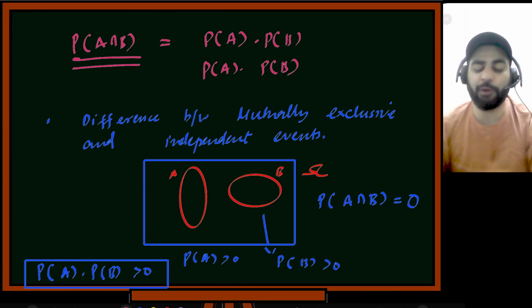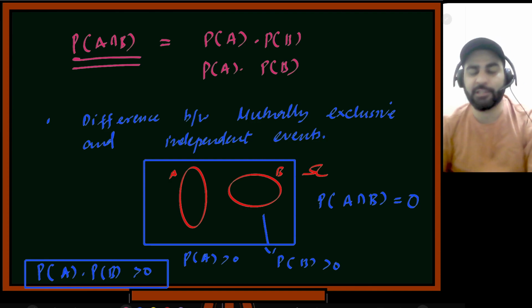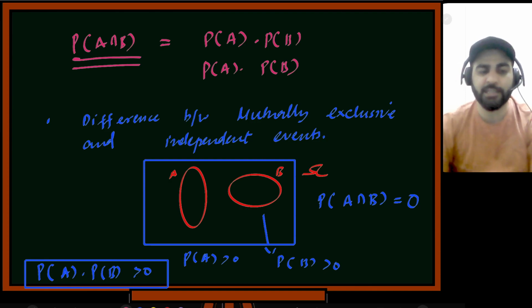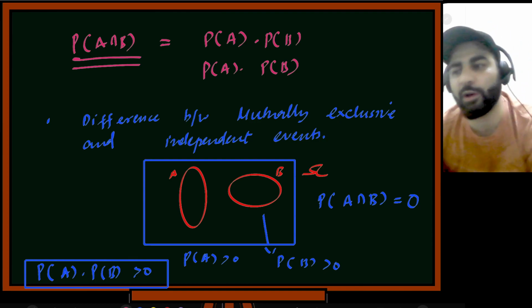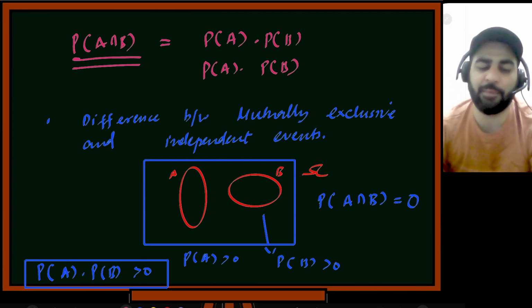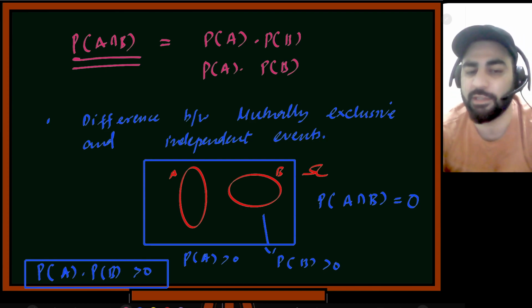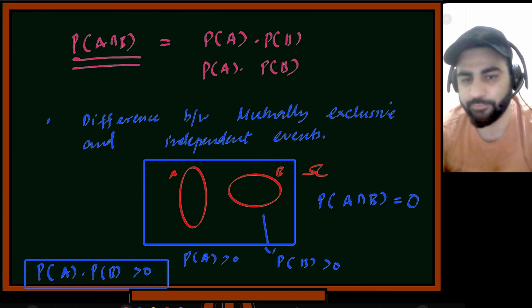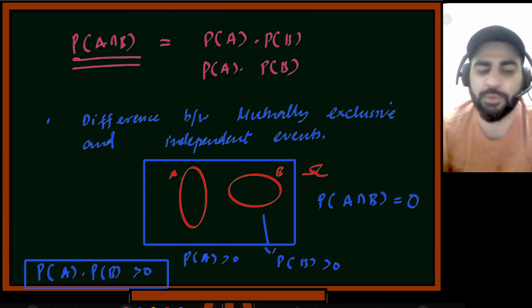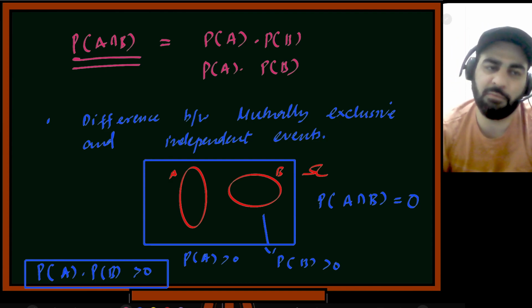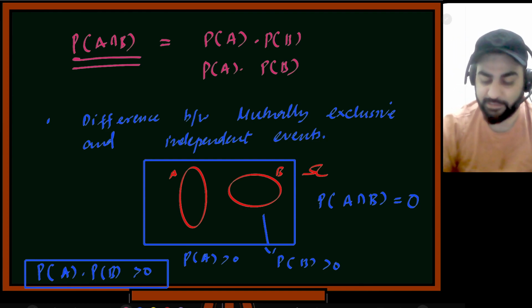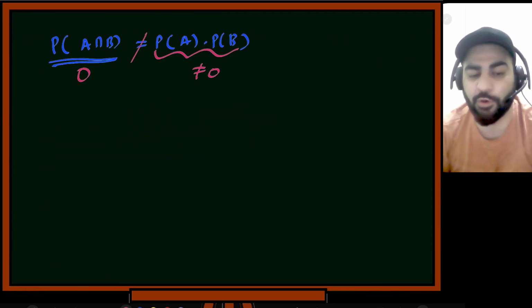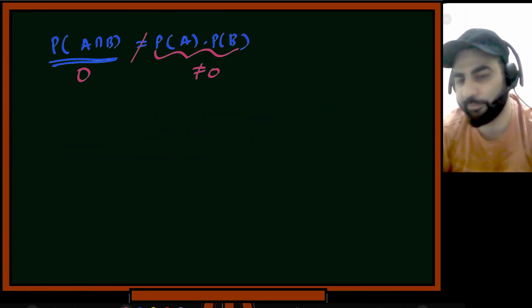Okay. So how many of you understood the difference between mutually exclusive and independent events? Mutually exclusive just means that there is no common element between them. An independent event means that one event is not affecting the happening of the other event. So this is the main difference between these two things. We can even do questions based on this, but first we'll see other things about independent events. Let me pause for a second. If you have questions, I'll take them.